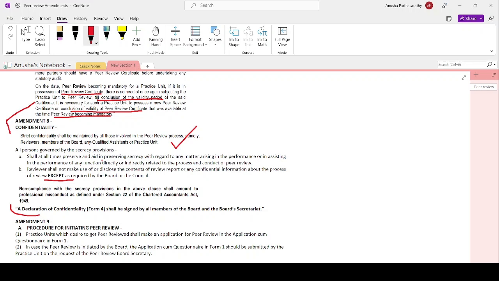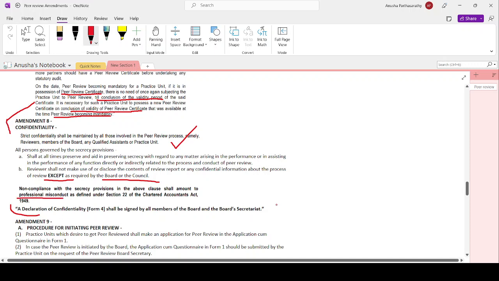I have to preserve confidentiality at all times, no matter what. Now, the reviewer shall not make use of or disclose any contents of the report or any confidential information about the process of review, except as required by the board or council. Non-compliance with this shall amount to professional misconduct.